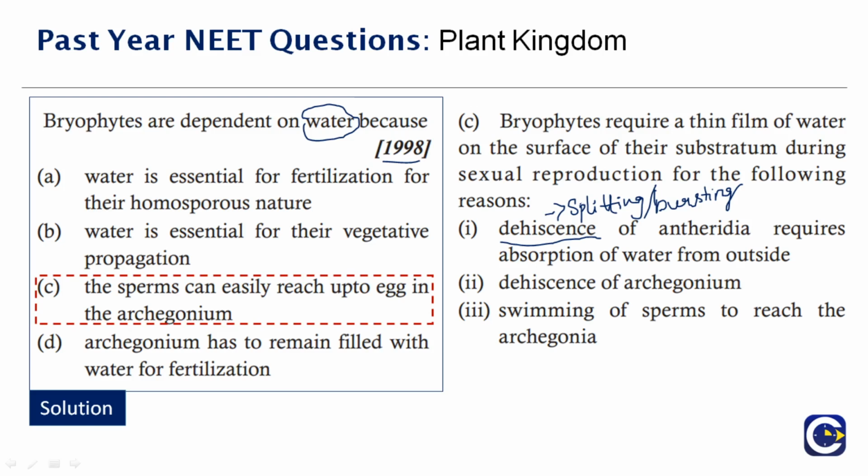So with this dehiscence, as I already mentioned, why are they dependent on water? Once this dehiscence happens, the sperms get dispersed in the water and easily reach the eggs, and it will get fertilized and reproduce. If you look at option C, it clearly explains this: the sperms can easily reach up to the egg in the archegonium. So water is a medium for the sperm to reach the egg and undergo reproduction. Now you understand. So the correct answer to this question is option C.